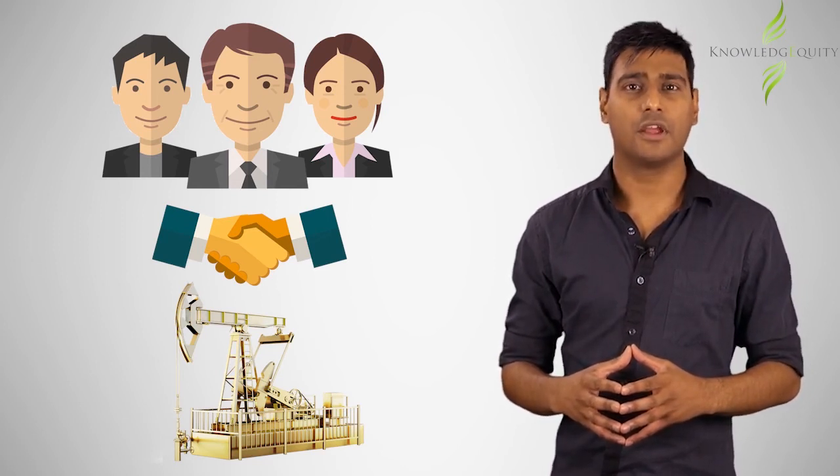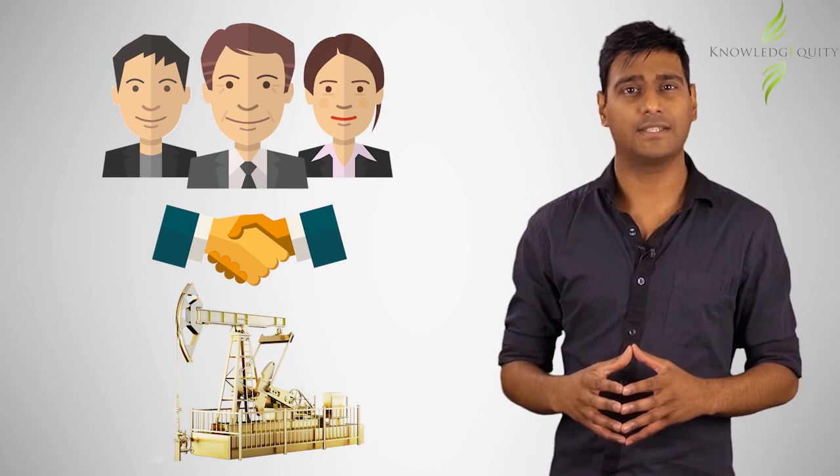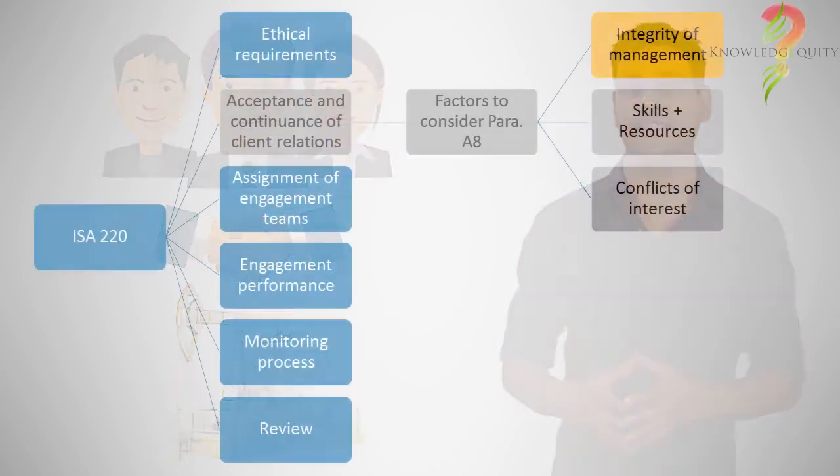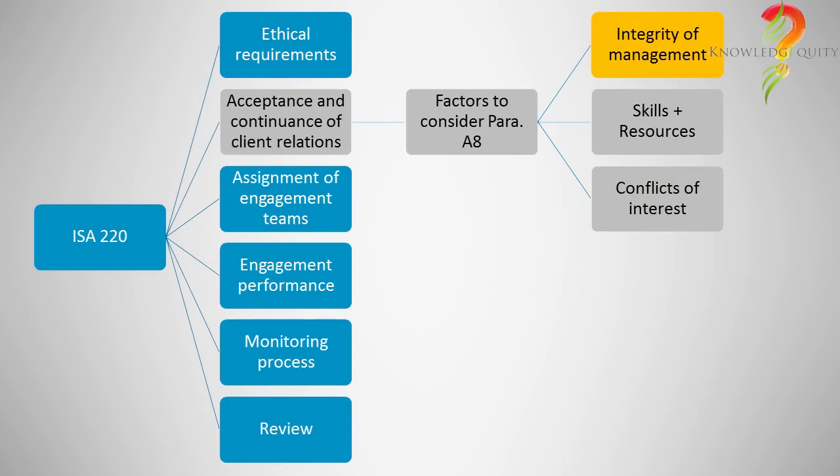To answer this question, we would need to consider the factors set out in ISA 220 paragraph 11. We would not be able to make a conclusion regarding the integrity of Max and the rest of the management team based on the limited information provided. We do know, however, that Joe does not have the skills and experience in auditing listed companies. Both his junior staff are undergraduates and so are not likely to have the relevant skills either. It is likely that Joe's small audit practice would not have the resources to perform the audit of a listed company with the quality expected.